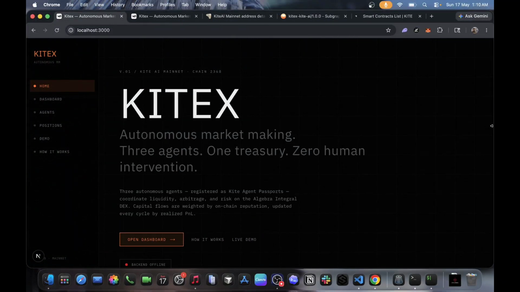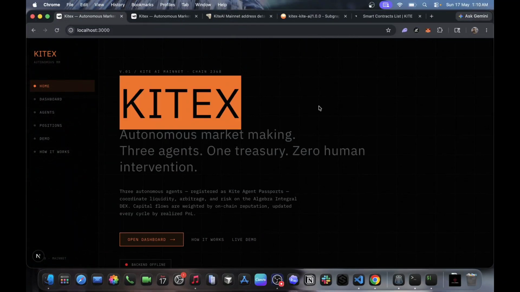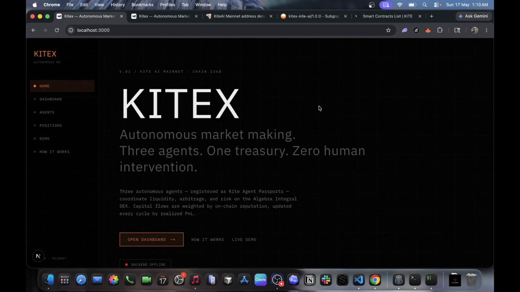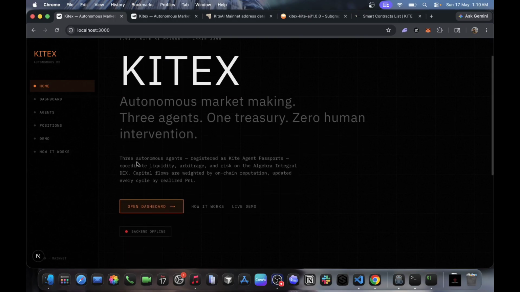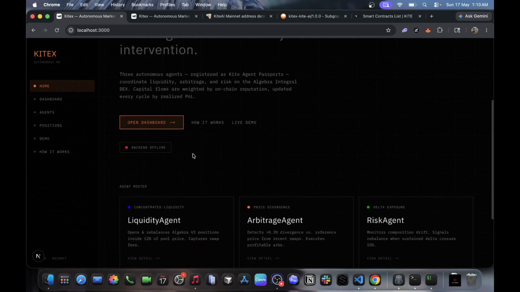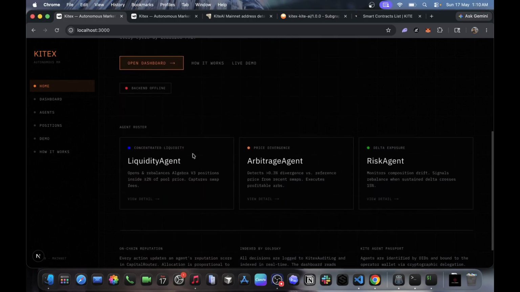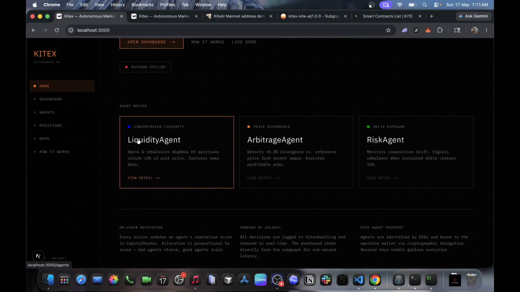So hey everyone, this is Kitex, an autonomous market making system on Kite Mainnet. We have three independent agents: the liquidity agent, the arbitrage agent, and the risk agent. They manage a shared treasury with zero human intervention, where the capital is allocated based on on-chain reputation, and where the good agents grow and the bad agents starve.